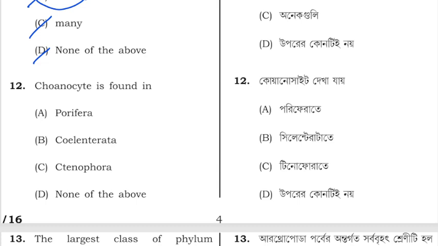Next is, coenocyte is found in which of the following organisms? Porifera, Coelenterata, Ctenophora or none of the above. So coenocytes are present in Porifera. The option A is correct.